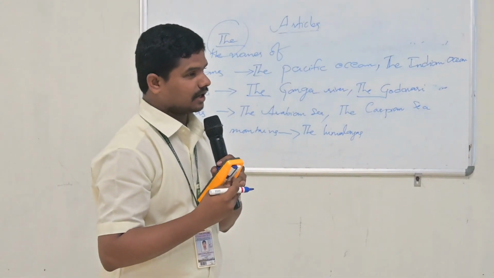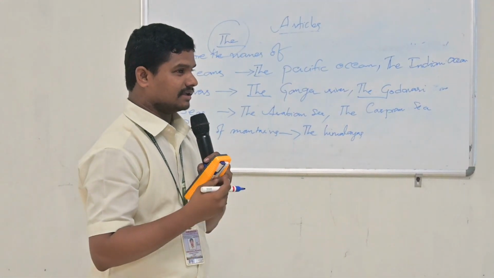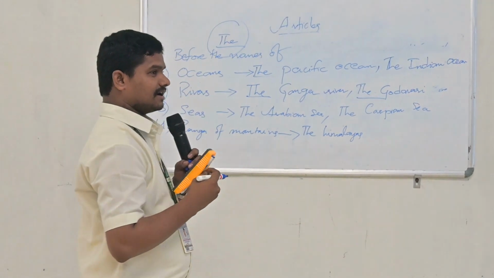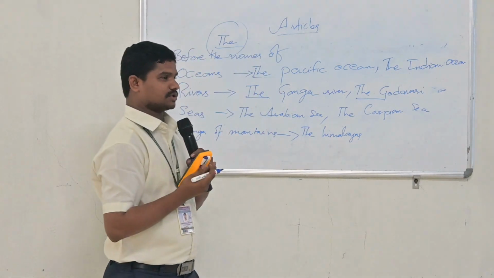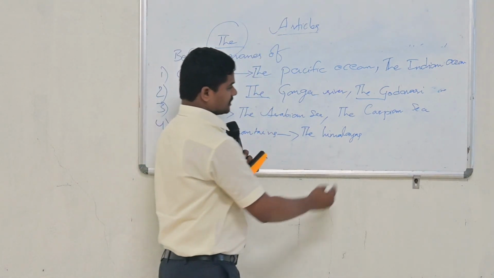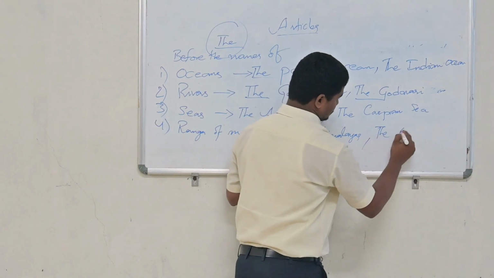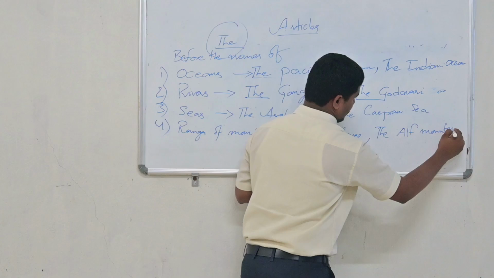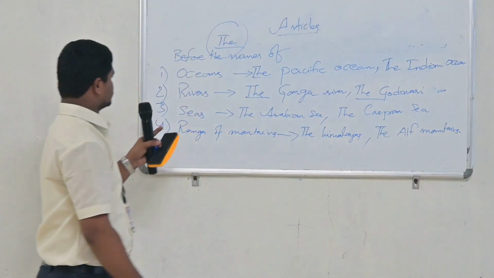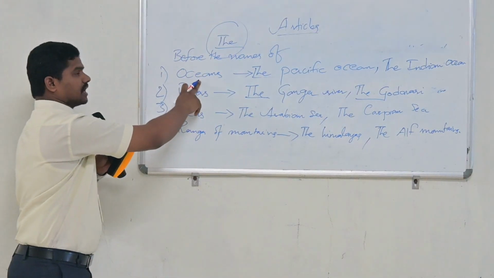Aravalli Mountains is also correct. The Himalayas, and the next one, the Alps Mountains.